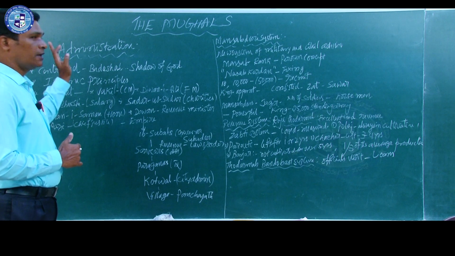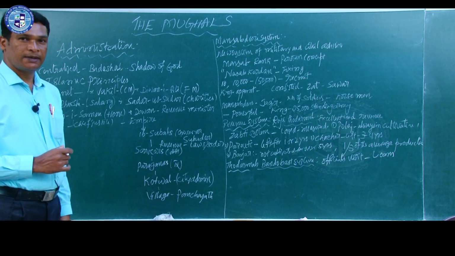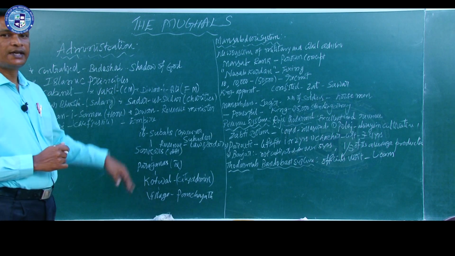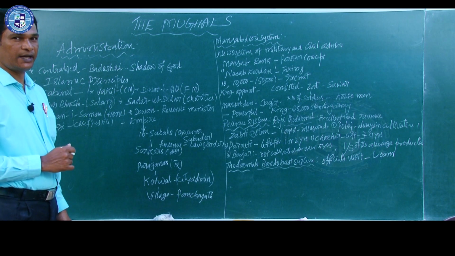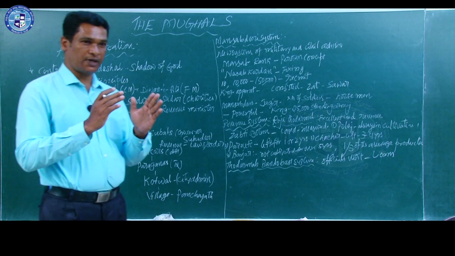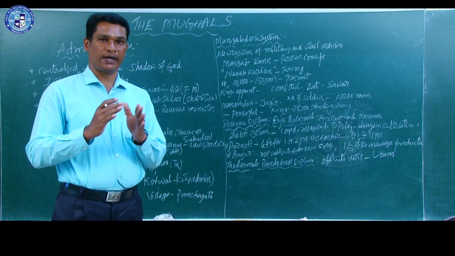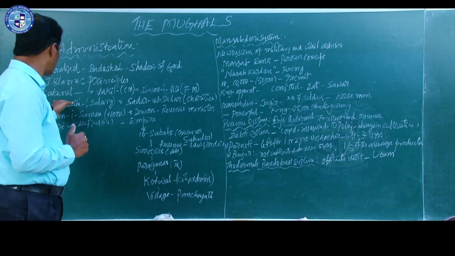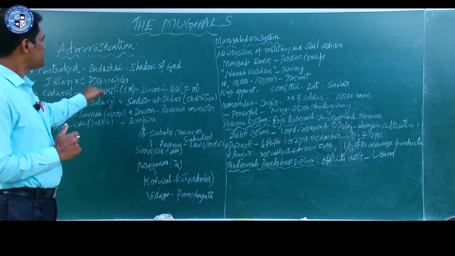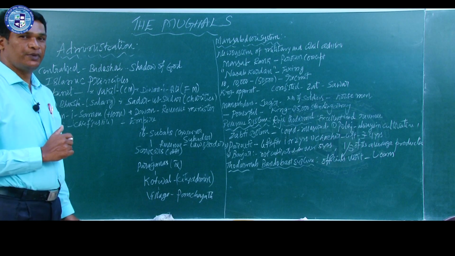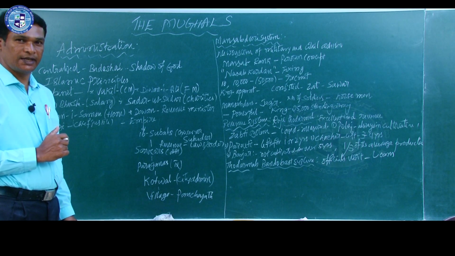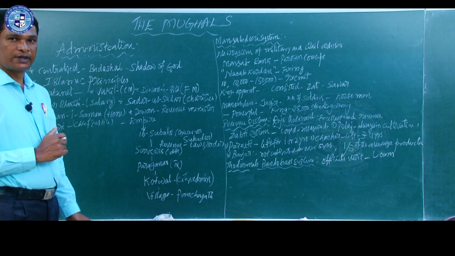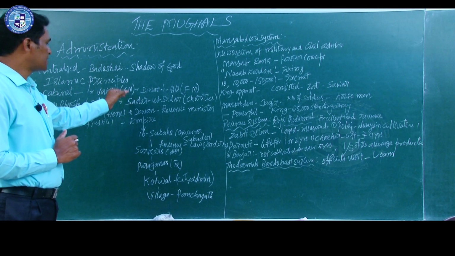Then the king was helped by some assistants like ministers, and there was a cabinet. I think this concept is even today followed in our administrative system, the cabinet system. In this cabinet, there were several ministers to help the king in his administration. For example, Wakil was called the chief minister.